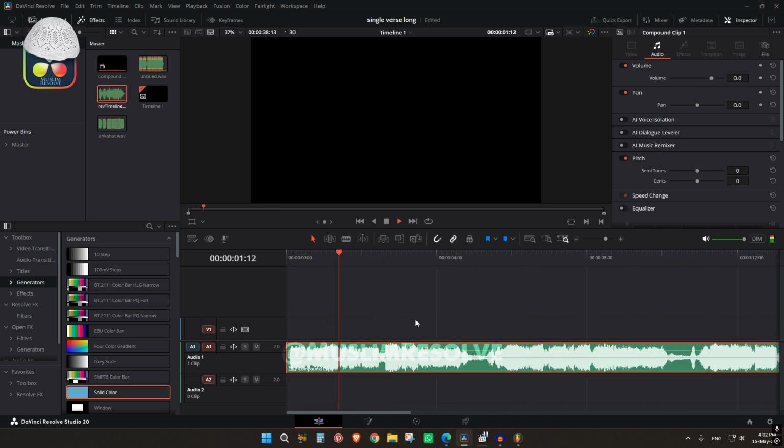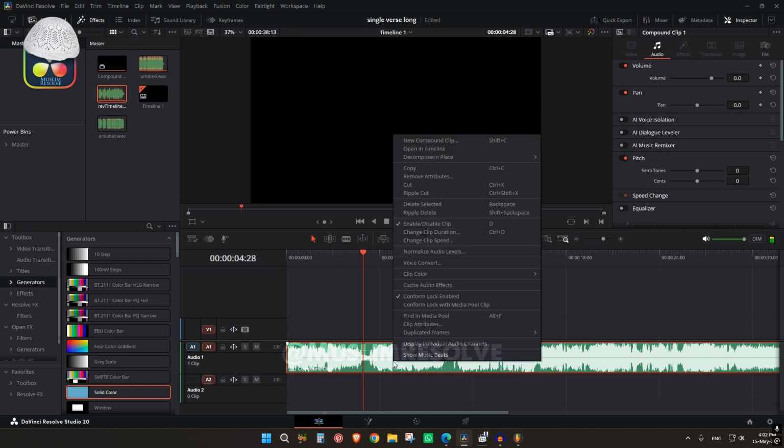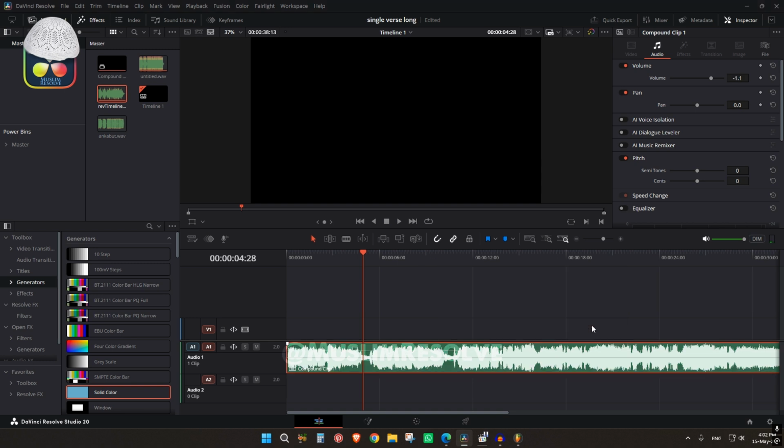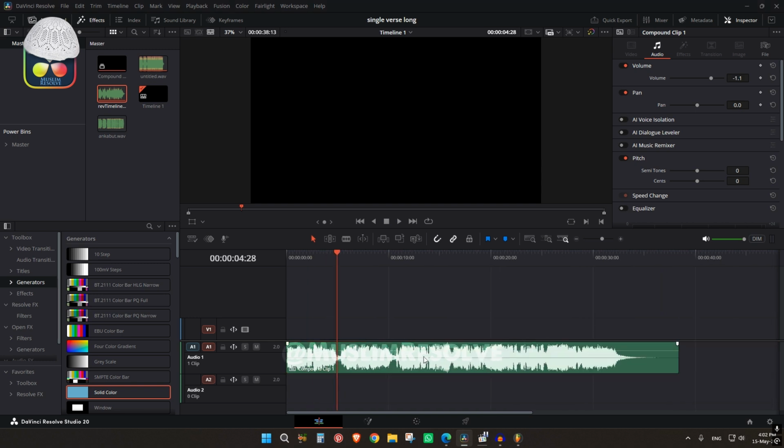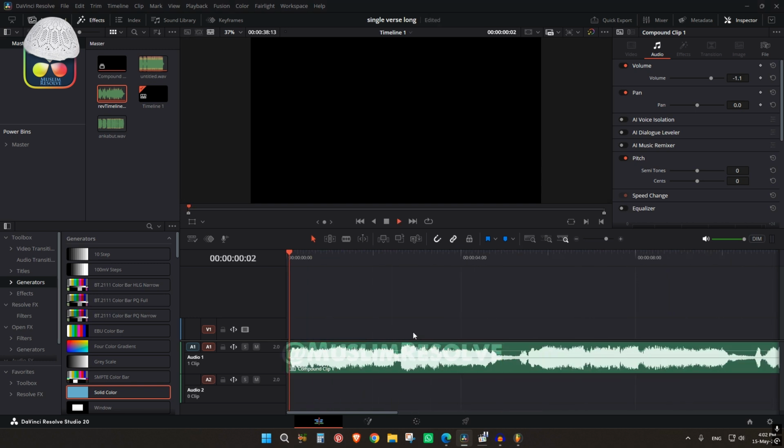Now we can just normalize, also normalize audio level and normalize. So everything is under the graph. Okay. So now we need the Arabic text.